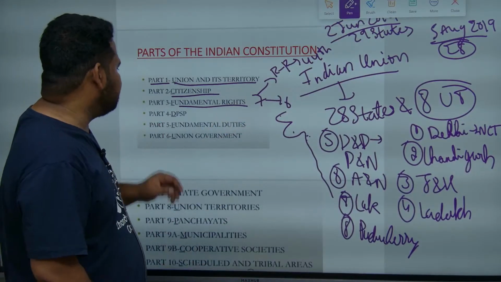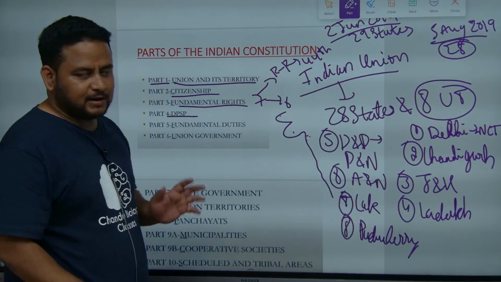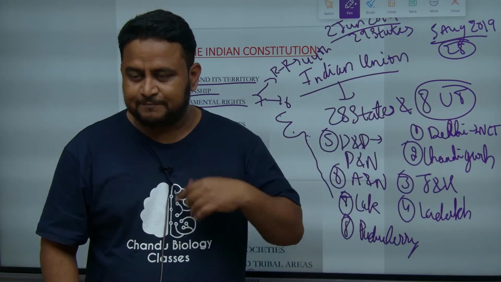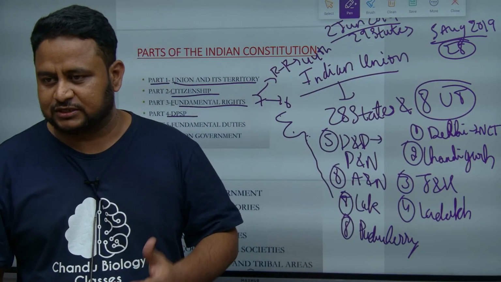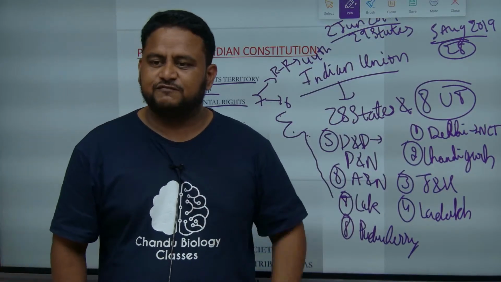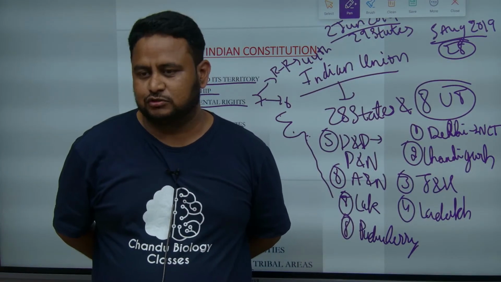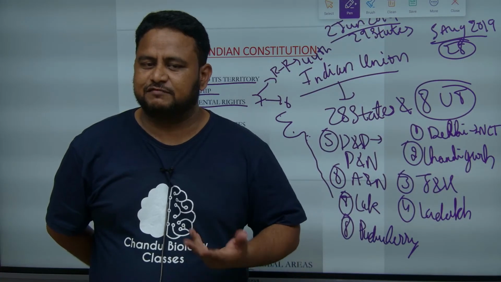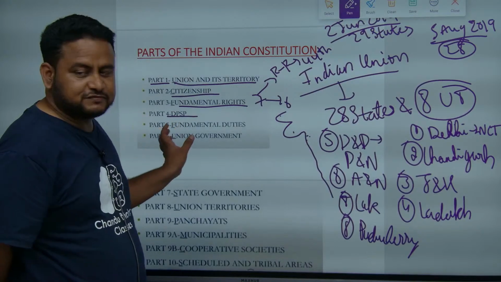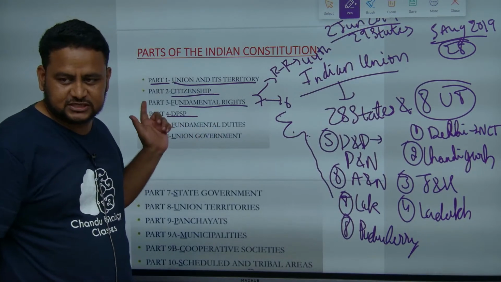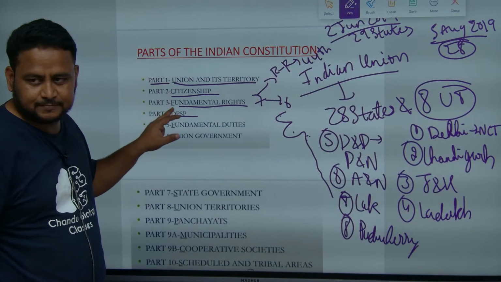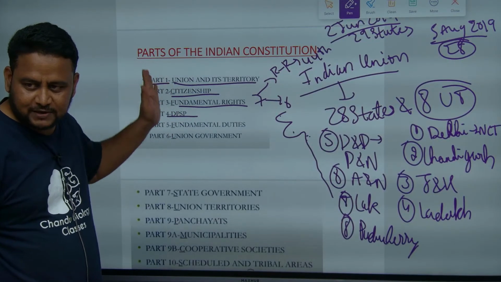Next is Directive Principles of State Policy, part 4. Fundamental rights is also called Bill of Rights in USA. We borrowed from the US Constitution. Next, Directive Principles of State Policy, we borrowed from the Irish Constitution. I will keep repeating so that it becomes a revision for you. This is part 4. Also you have to understand the first letters I am underlining, because when I tell the mnemonics you will be able to connect.